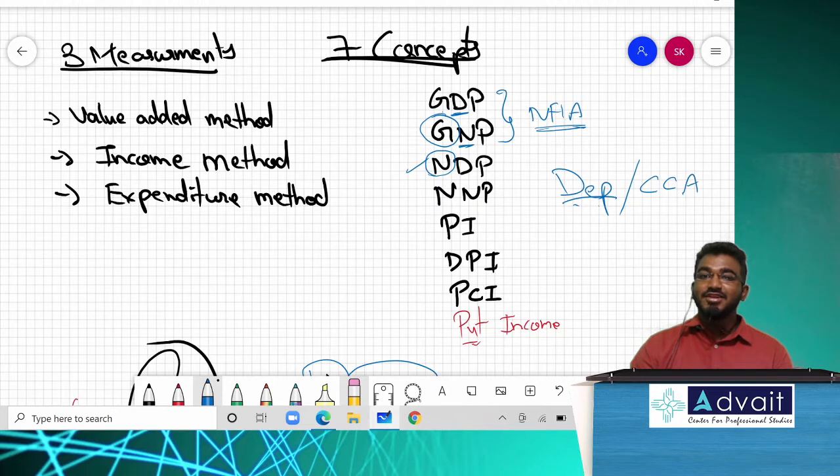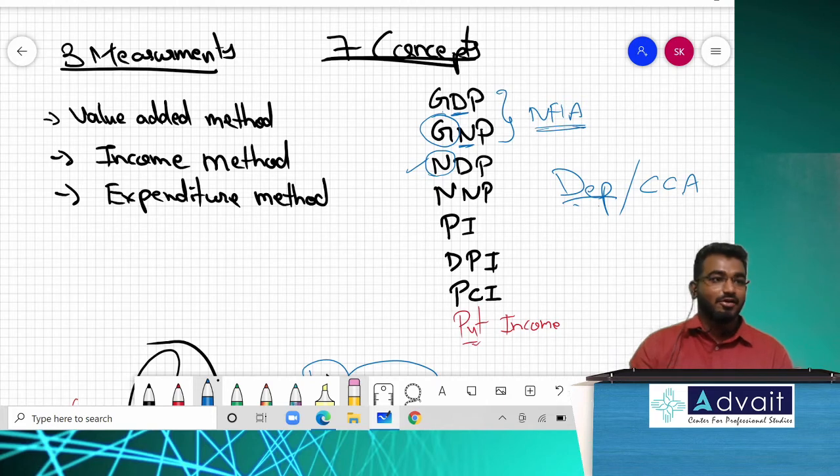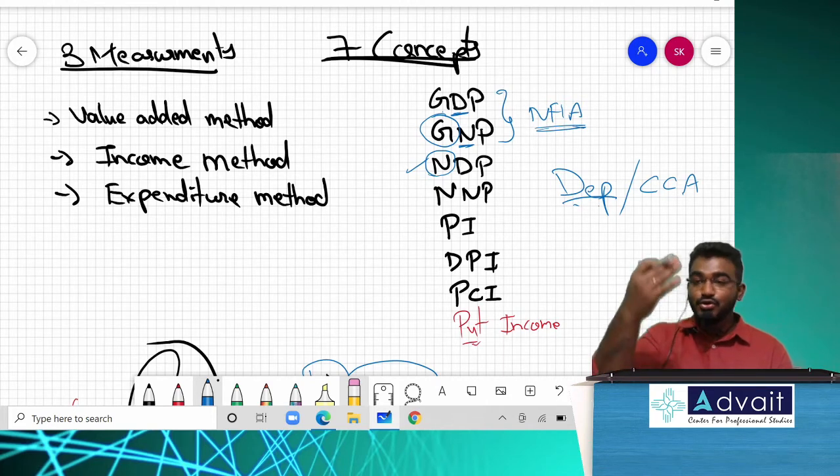Capital Consumption Allowances. I will not ask you in an order-wise manner every time. I will purposefully make you confused by asking here and there, from point A, point E, point Z. I will never ask you in a format. So whenever you are listening, first listen to the question properly, then respond. Don't go with the flow.